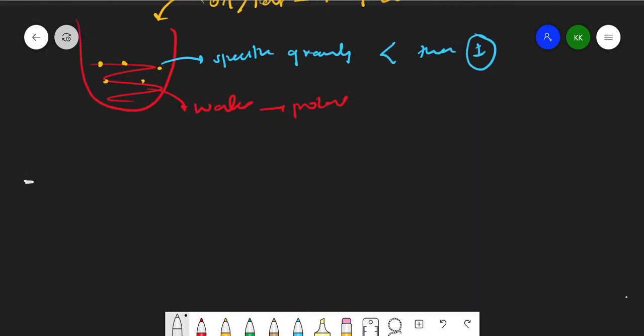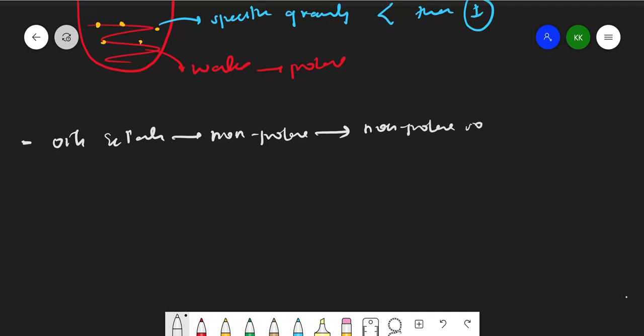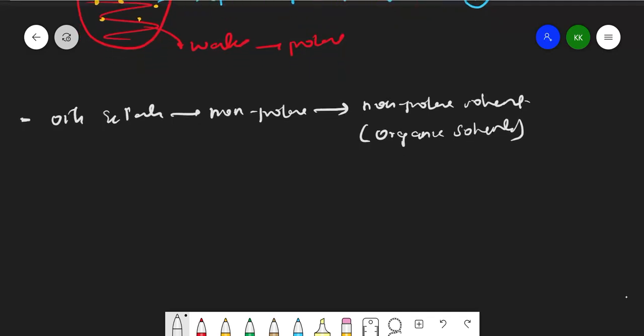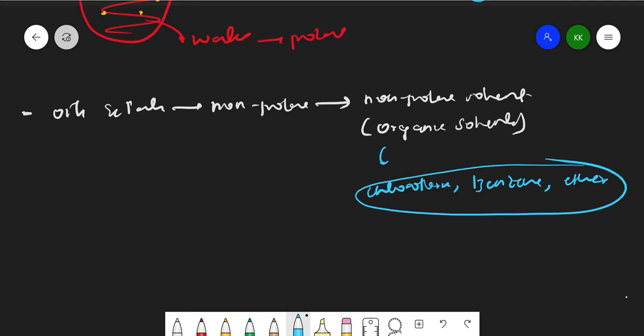And fourth point, right? Oils and fats are non-polar, so they are soluble in non-polar solvents. Non-polar solvent means most of the organic solvents are non-polar. So what are those organic solvents? For example, we have chloroform, benzene, all these are non-polar and these are organic solvents. Ether. So oils and fats are soluble in these solvents, right?